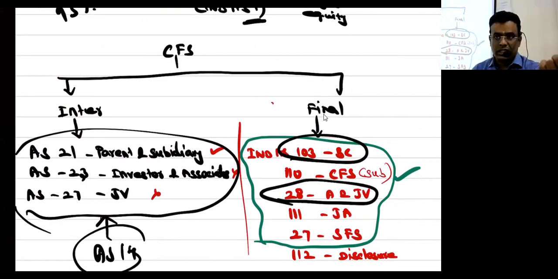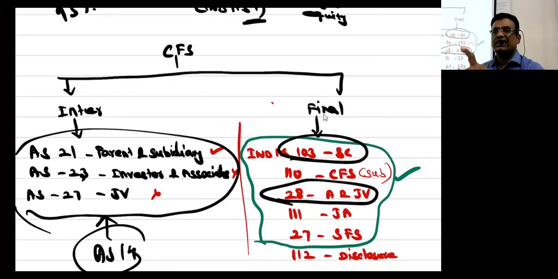Because under the existing standard we have two different methods of accounting, but under the new standard, with respect to associates and joint venture, only one method is there. So they merged it together. I hope you are clear. The existing subsidiary standard is AS 21. The corresponding standard is Ind AS 110. I hope you are clear.